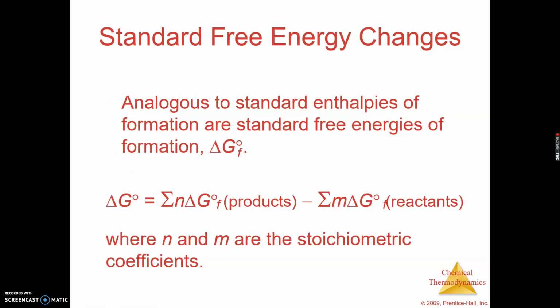Now, delta G is a state function, meaning I can just do products minus reactants. This formula should look very familiar. If you're given standard energies of formation, you can do products minus reactants, and when you do that, you get delta G. Just like delta H, just like delta S, you have to be given the delta G values to plug in here. And we use n and m, which are the coefficients from our balanced chemical reactions. So you solve the same exact way, and you would be given the numbers that you need in a table, just like we've looked at with delta H and delta S.